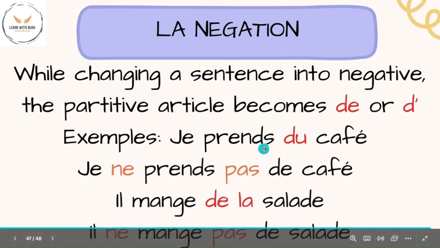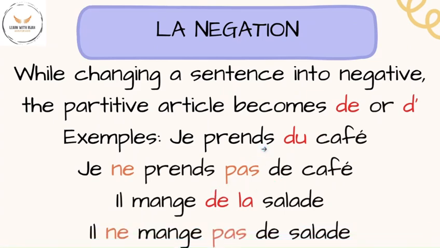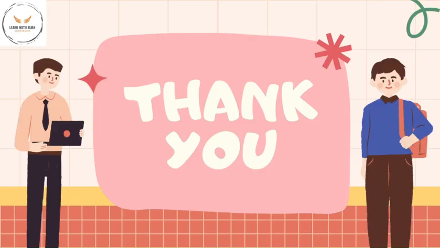Similarly, il mange de la salade. Il ne mange pas de salade. He does not have any salad. So on changing the sentence to its negative, we change the partitive article de la to de. However, this does not happen if we had used contracted articles in our sentence.